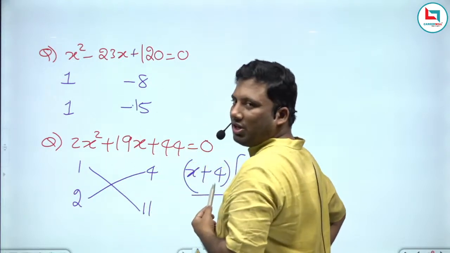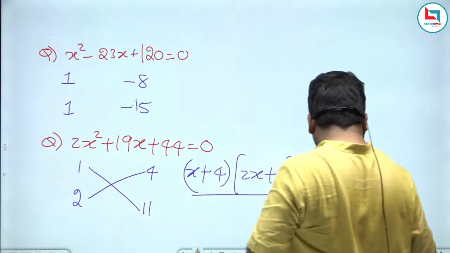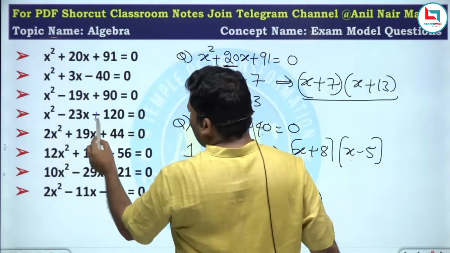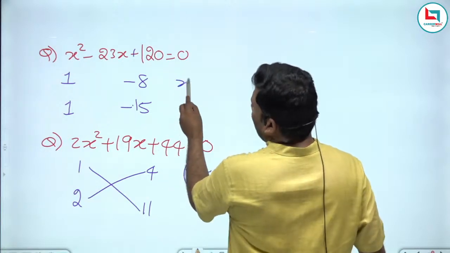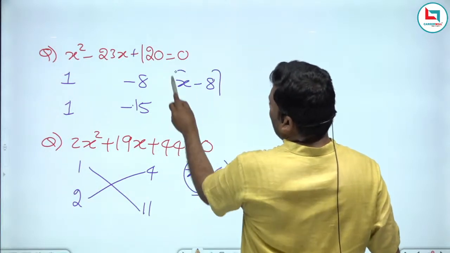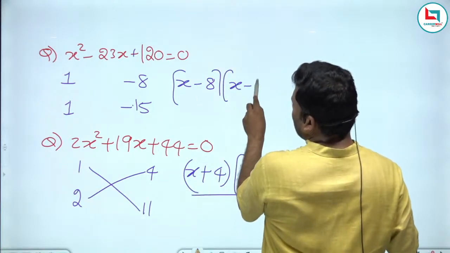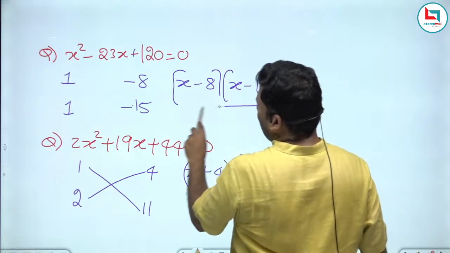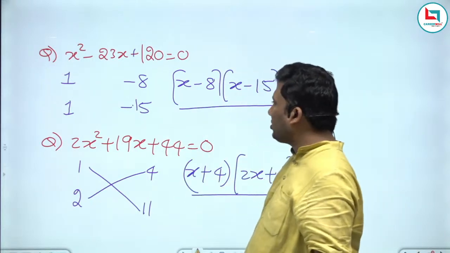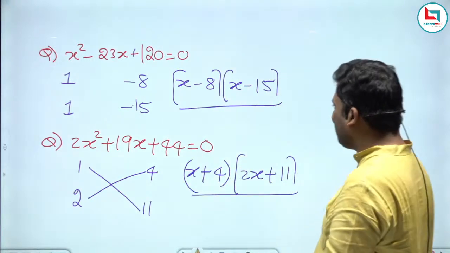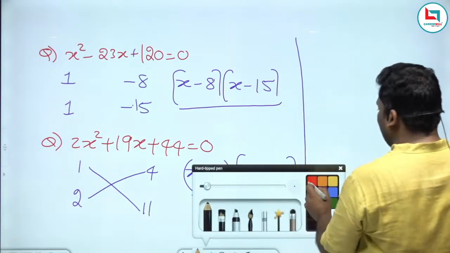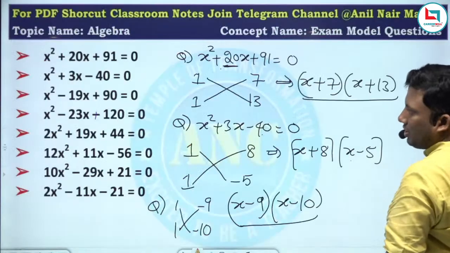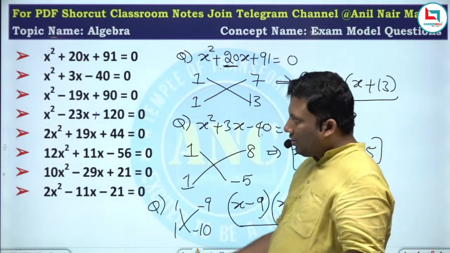Change the question to x square minus 23x plus 120. Why waste time? So this will be x minus 8 into x minus 15. x square minus 23x plus 120 equivalent to 0. I am sure most of you might have already got an idea with a good number of problems how to solve it. Let me take one more question.